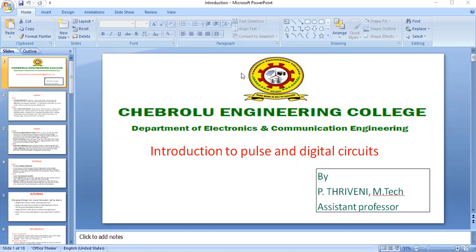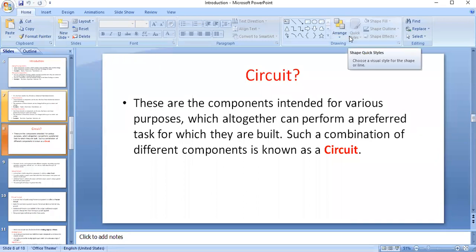Pulse and digital circuits. First, what is a circuit? A circuit is nothing but connecting some active components or passive components together to perform a particular task. That is nothing but a circuit. A combination of different components is known as a circuit.